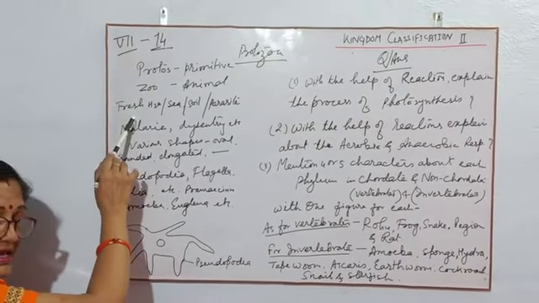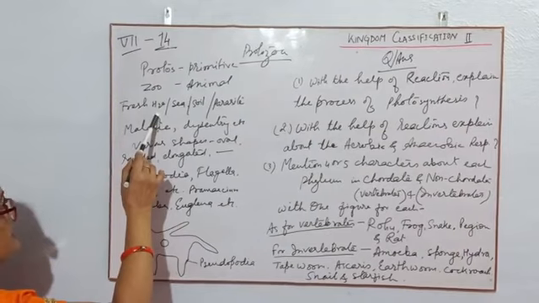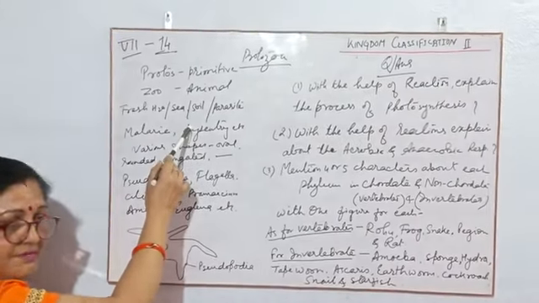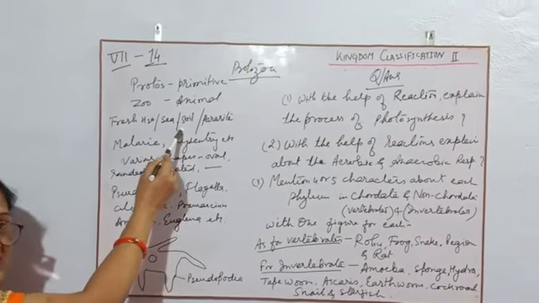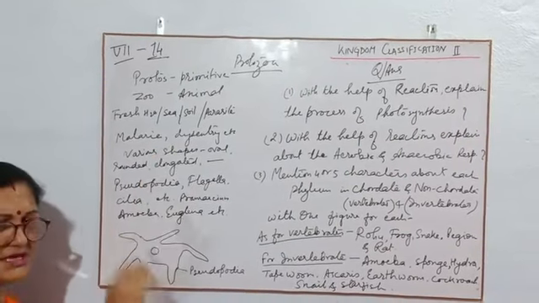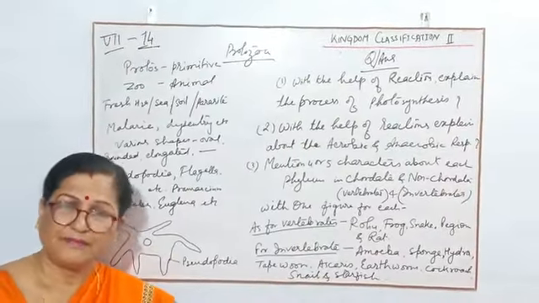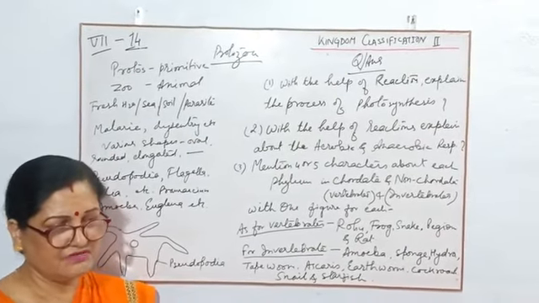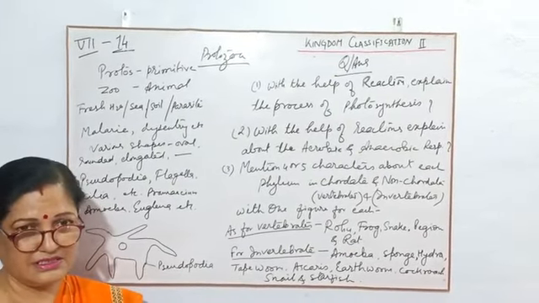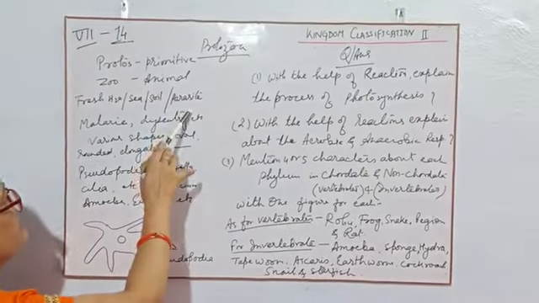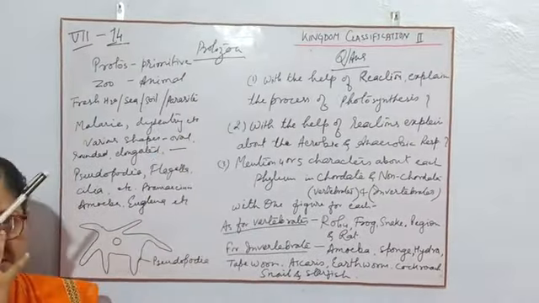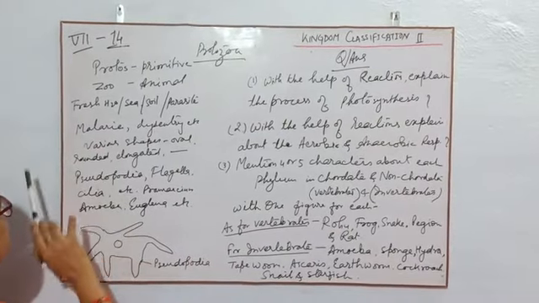They may be present in water also. They may be marine, meaning they may be present in sea water. They may be present in the soil also, or some protozoans are parasitic in nature. As children, we have malaria disease, we can get dysentery. All these diseases we can get from parasitic protozoans. Next character.